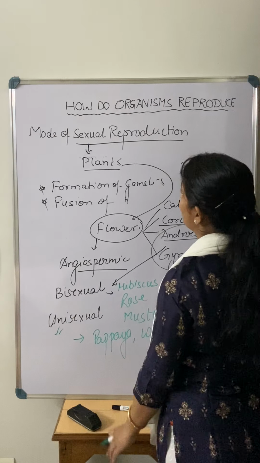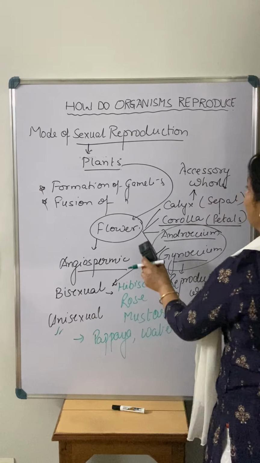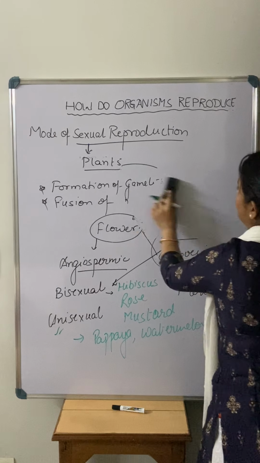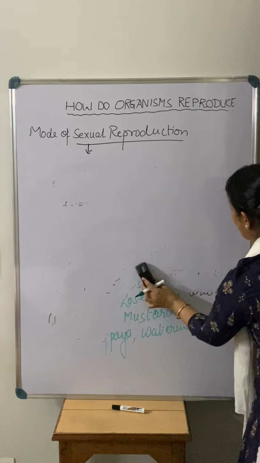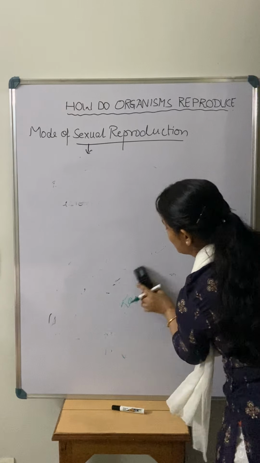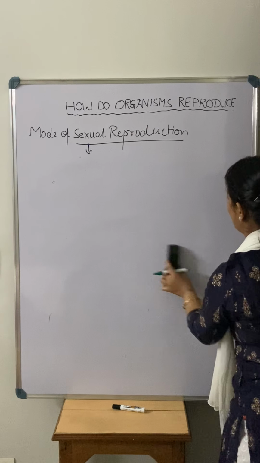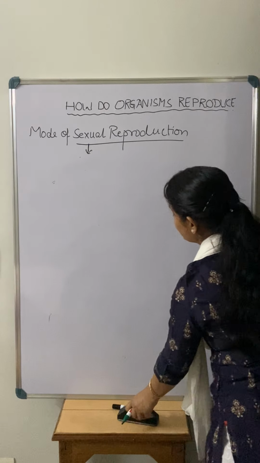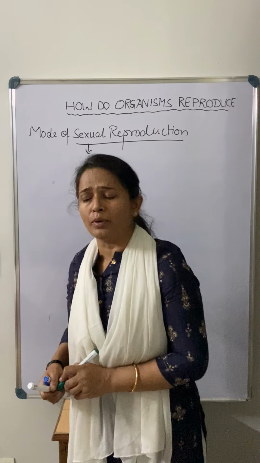So this is the simple information about the angiospermic plant. Now come to the parts of the flower. I told you there are four parts of a flower: sepals, petals, androecium and gynoecium. Among these four parts, sepals and petals are the accessory whorls, which means they help in this process.